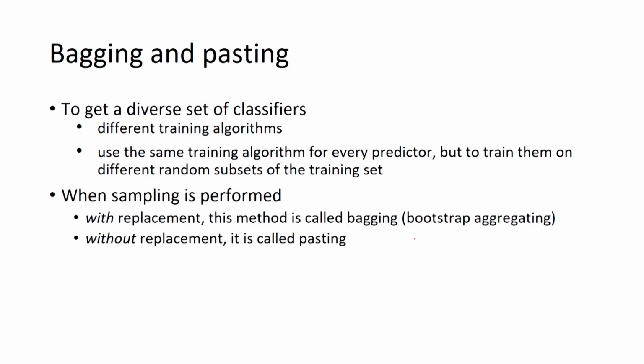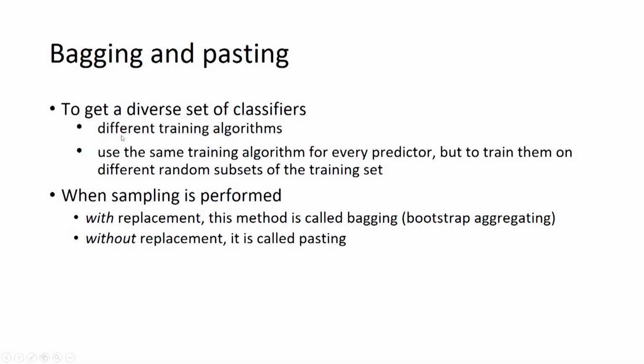So, now we will see another concept of ensemble learning, that is bagging and pasting. We will see what the difference between bagging and pasting is, but we know that in ensemble learning techniques, all the classifiers or all the predictors in general, because it can be used for regression problems also, must be diverse. And how can we achieve this diversity in different predictors?